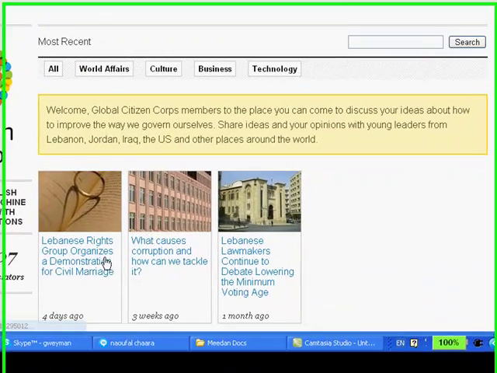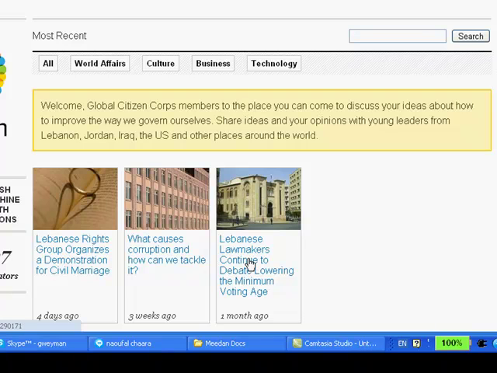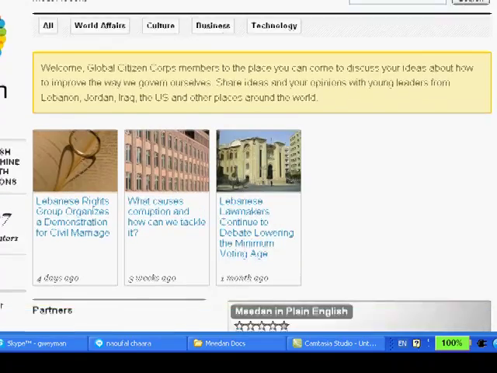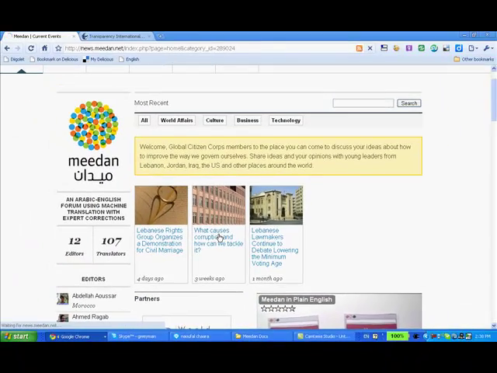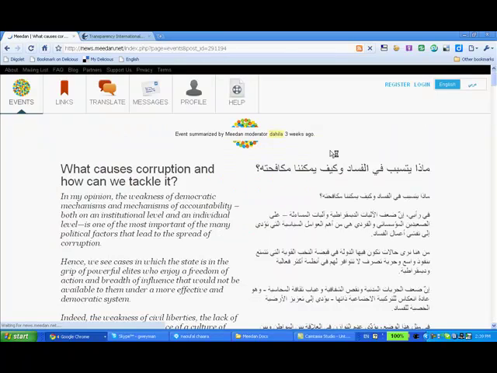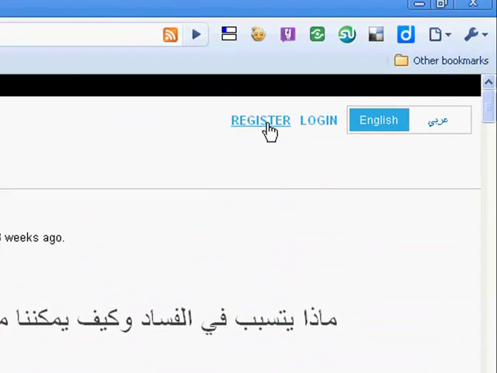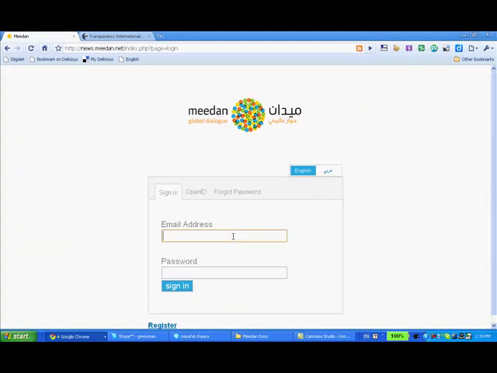And what we have here are 3 different discussions that are taking place. And the number of discussions will grow over time. So let's click into a discussion and see what's going on. Now the first thing to do, if you haven't registered, register here, or you can log in. You just have to add your email address and your password.